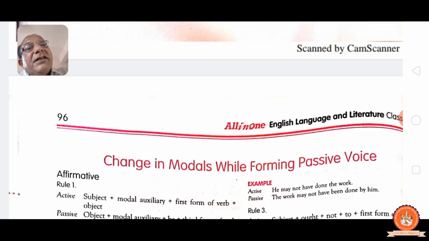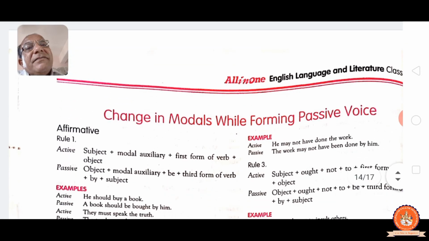Now see change in modal while forming passive. Active: subject plus modal auxiliaries, means modal auxiliaries should, can, may, must, verb coming, and object. Passive: object plus modal auxiliaries, whatever it may be, should, can, must, then we have to add be, past participle, by and subject. Any modal auxiliary, can, should, may, might, must, would, shall, will, then the same formula of active and passive.